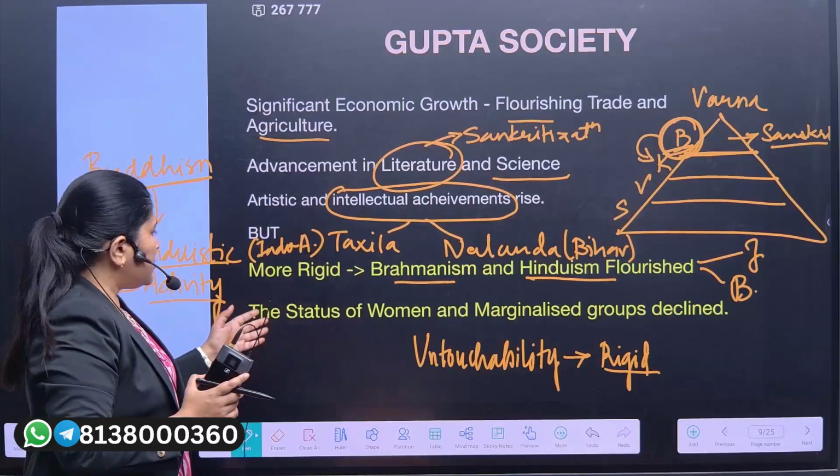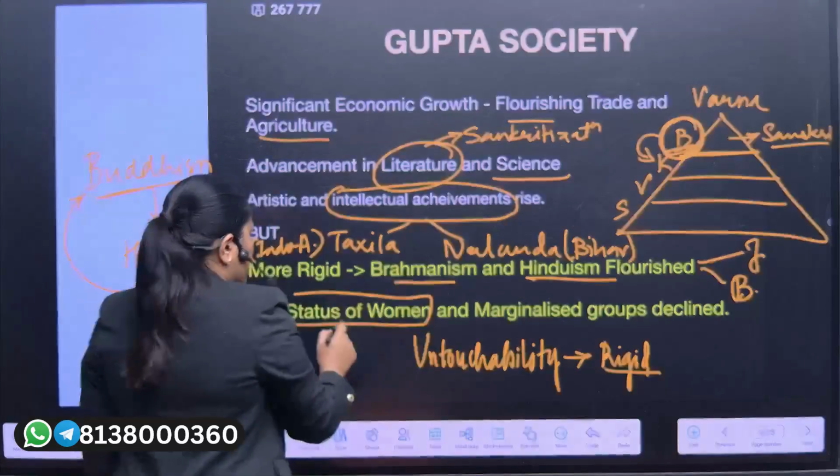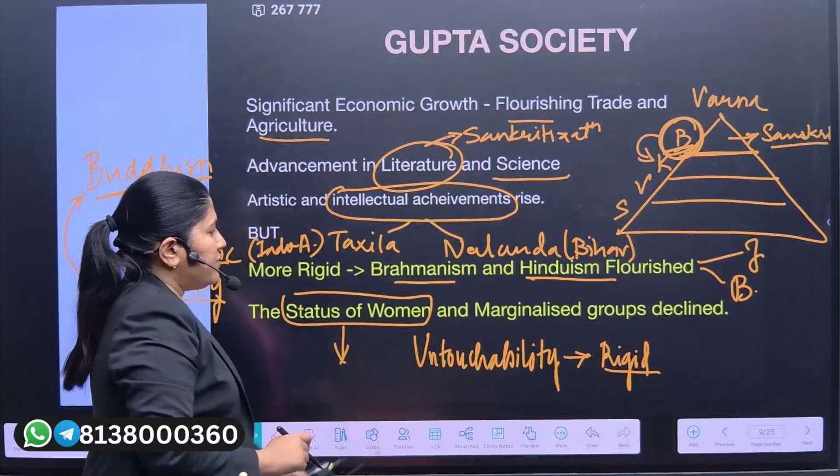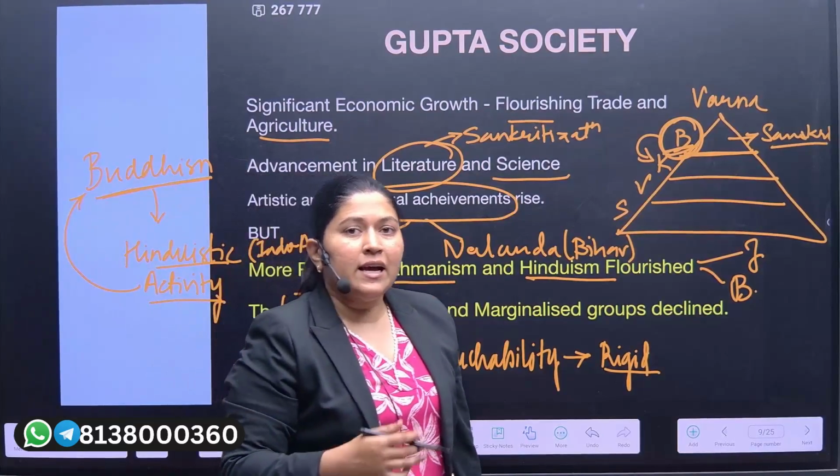Now the status of women would also deteriorate, and the marginalized groups also declined. Now, why did they decline? Let us study.